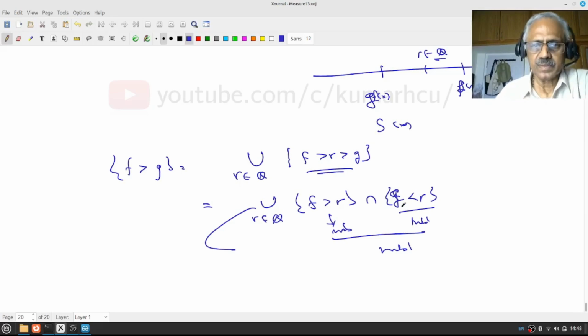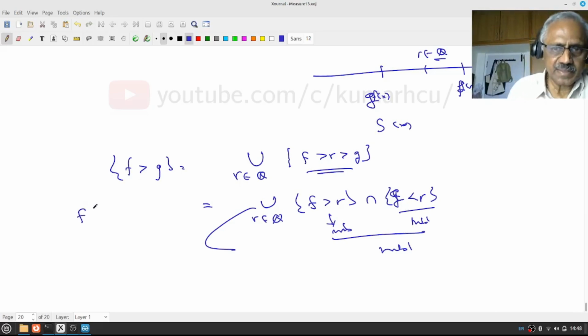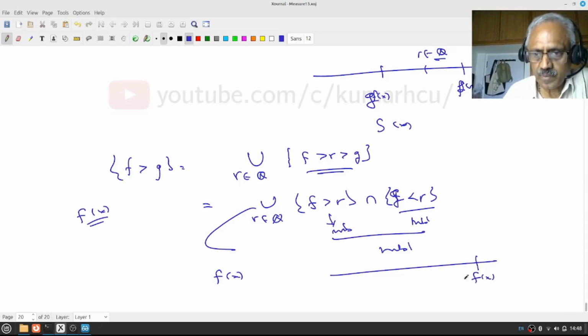Now start with any x. What does it mean? I have to say x belongs to this. Does x belong to that? Let's look at it: f(x) is greater than g(x). By density of rationals, there is an r, a rational number strictly in between g(x) and f(x).